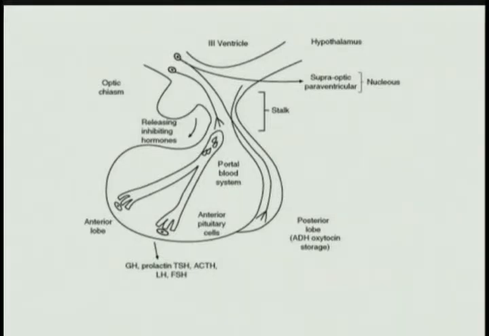Those hormones get produced in the hypothalamus, right up here, and for example, antidiuretic hormone gets produced here, and then it gets stored in the posterior lobe of the pituitary. So the posterior pituitary doesn't produce any hormone. It's a storage site for antidiuretic hormone, oxytocin, and so forth.